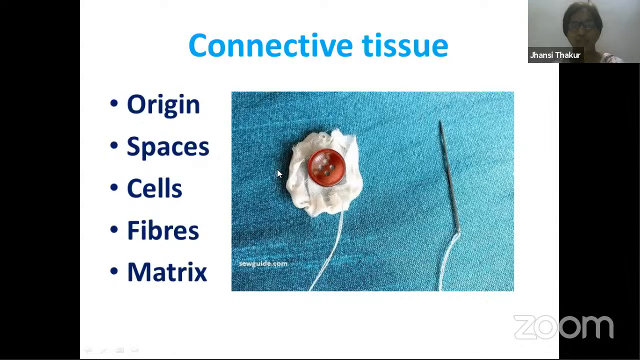Those spaces are called lacuna, or lacunae in the plural, and cells are present in these spaces. What is the function of these cells? Different cells are present according to the necessity of the tissue or the organ wherever this connective tissue is supporting it, doing that particular work. All the cells are not of the same type. And these cells also secrete the fibers which are present in connective tissue.